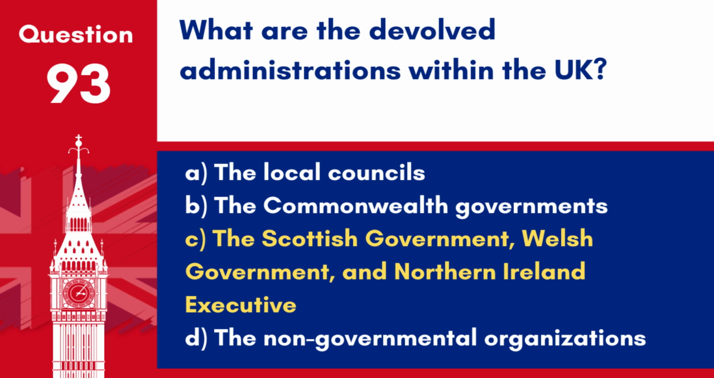Answer: C. The Scottish Government, Welsh Government, and Northern Ireland Executive. These are the devolved administrations within the UK, each with varying powers.